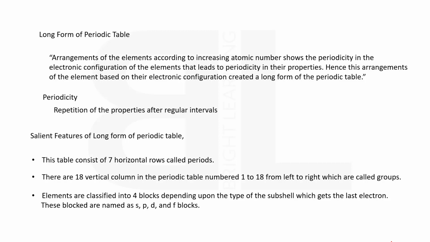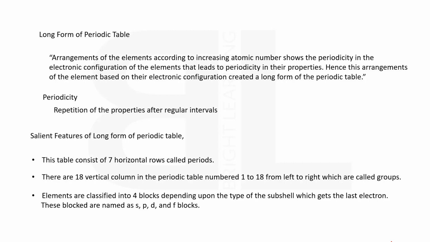In the modern periodic table, all the elements have been arranged according to their increasing atomic number in such a way that elements with common properties are in the same particular group. And in a group, all the elements have the same electronic configuration, although in a group they do not have continuously increasing atomic number. So we will discuss some salient features of the long form of the periodic table.